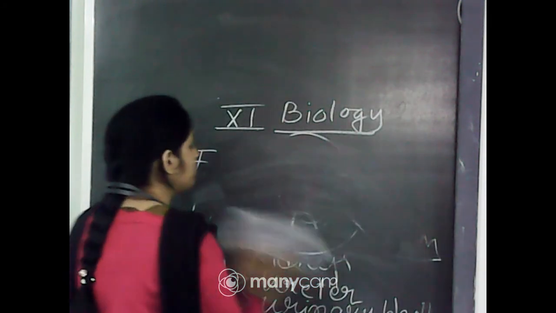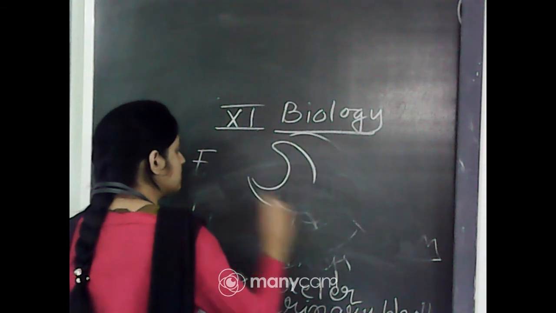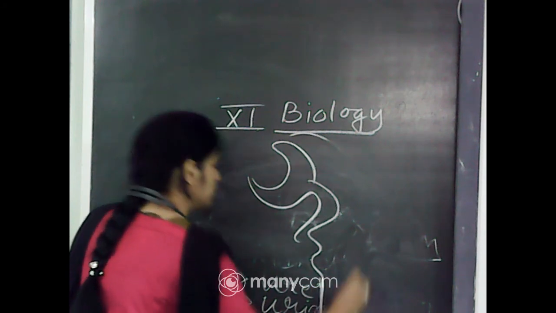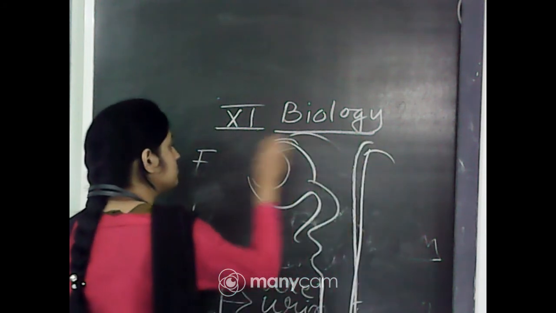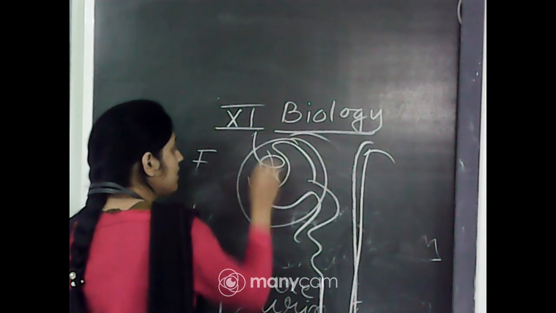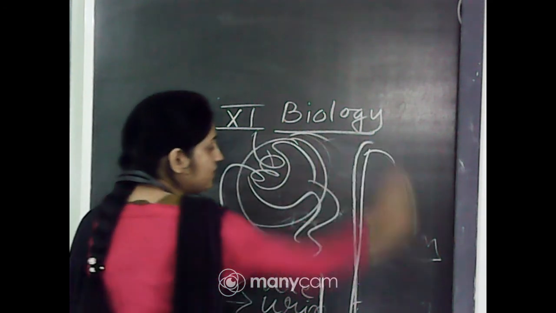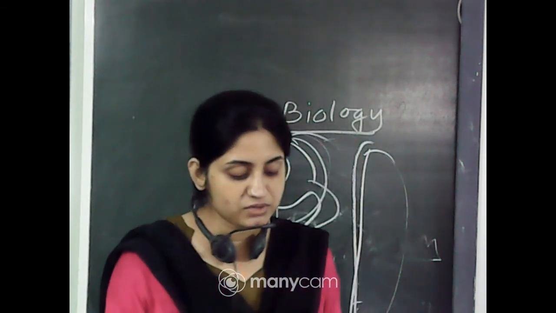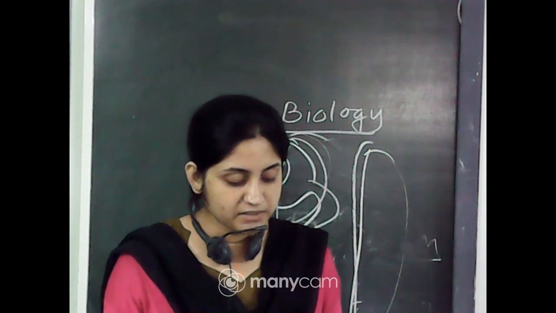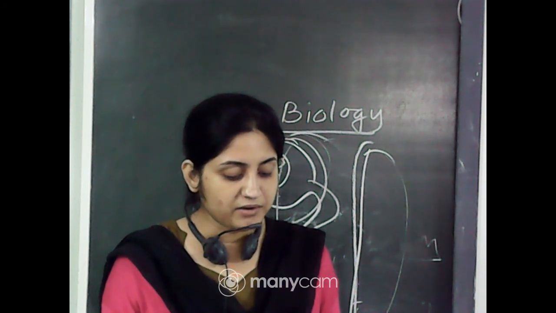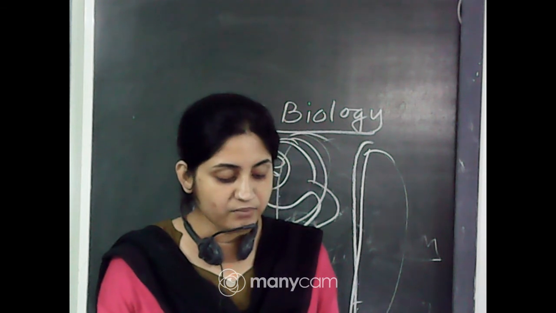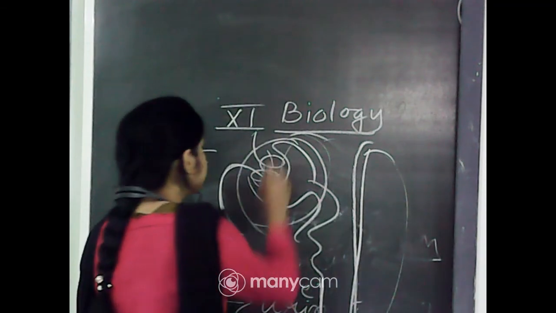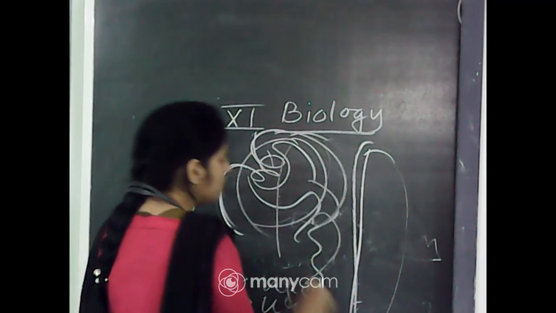So the nephron structure is just like this, and there is also a coil-like structure formed, and a hairpin-like structure. This whole structure is known as the nephron. This is the glomerulus, this is the Bowman capsule, and this is the renal tubule. The glomerulus has a tuft of capillaries forming a network from the afferent arteriole, a fine branch of the renal artery. Blood from the glomerulus is carried out by the efferent arteriole. So the afferent and efferent arterioles carry blood to and from the renal tubules.